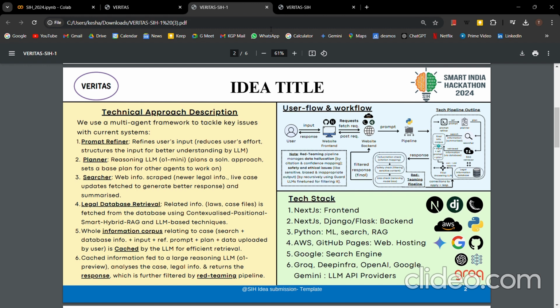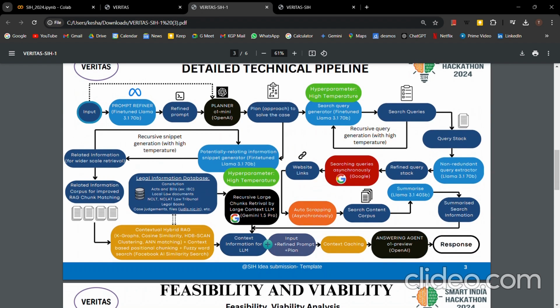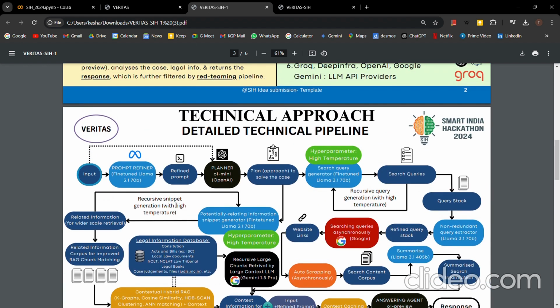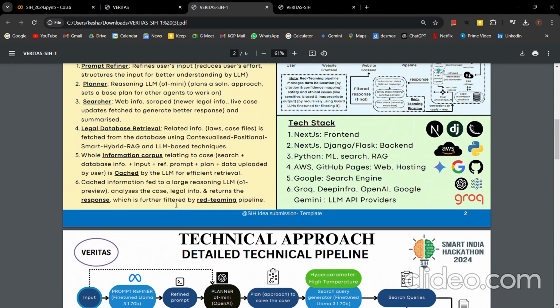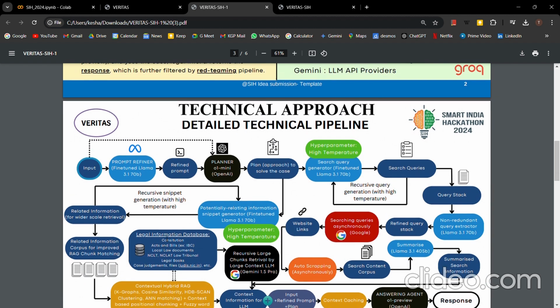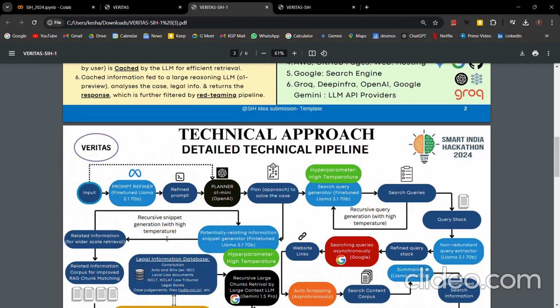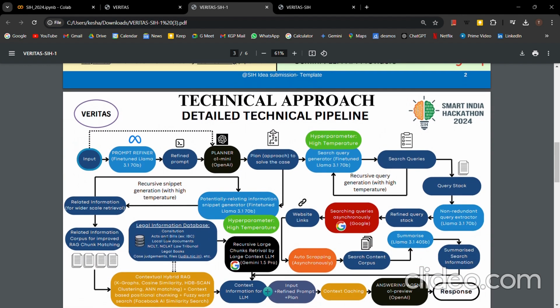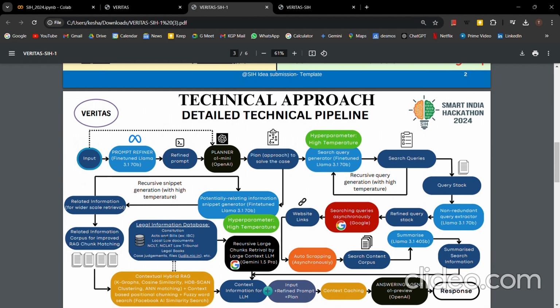Firstly, we have created a legal database, right? Now if I go to the next slide, you will see that the legal database consists of documents like constitutions, acts and bills, local law documents, NCLT and NCLAT, law tribunal, legal books, case judgments, and all the other local legal files that are related, right? So it is an extensive database of all the commercial and to an extent even non-commercial legal data that could be applied to a particular place. For this context, we have created a legal database that broadly applies to India, right?